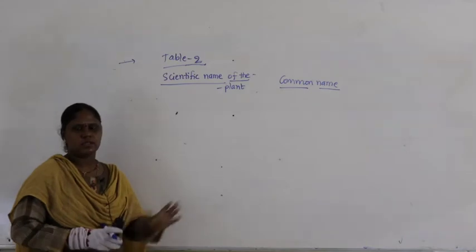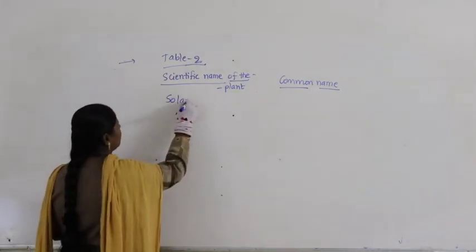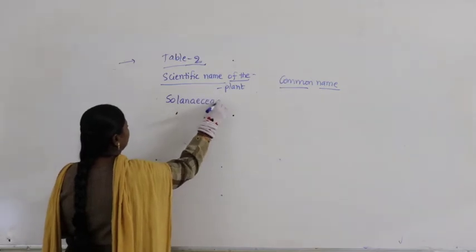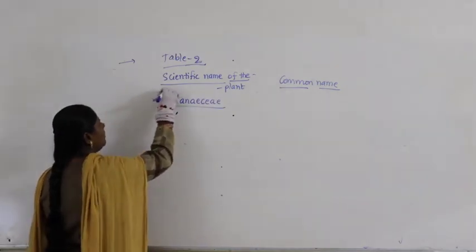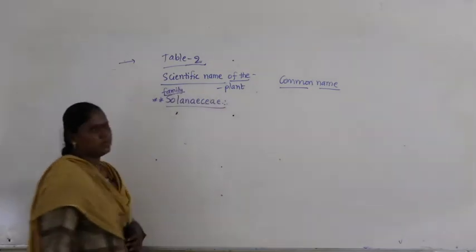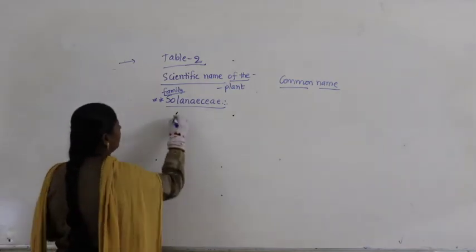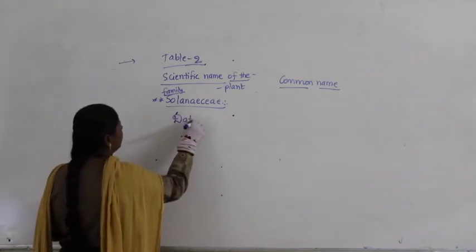So far we discussed Fabaceae and Solanaceae. We were in the family called Solanaceae. In Solanaceae, let us talk about Datura metel.